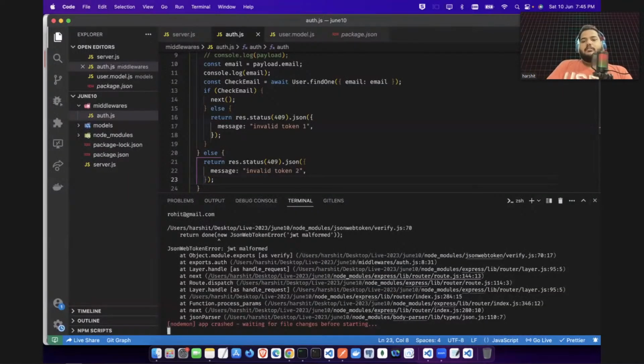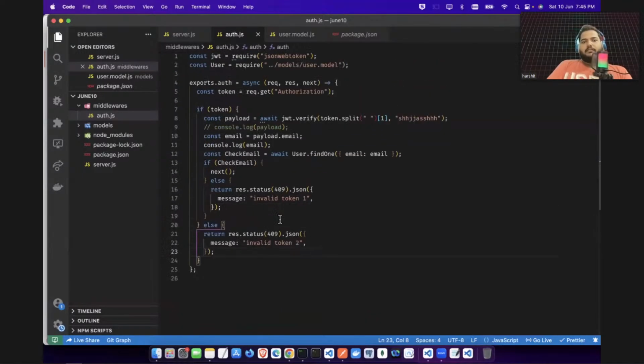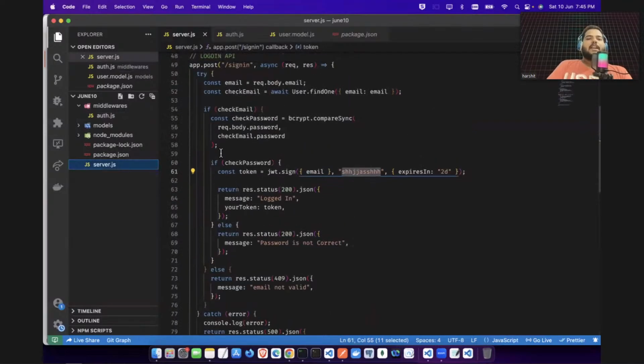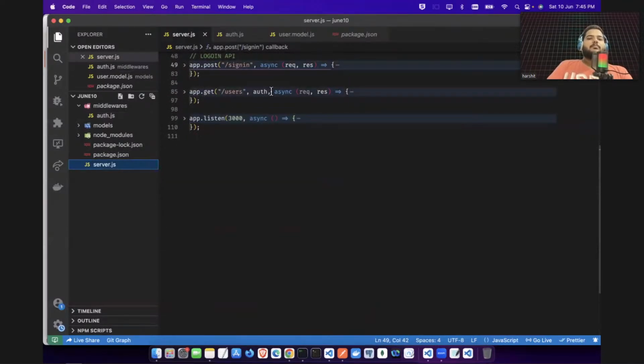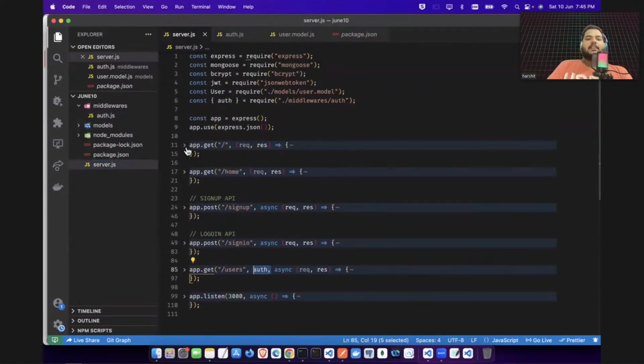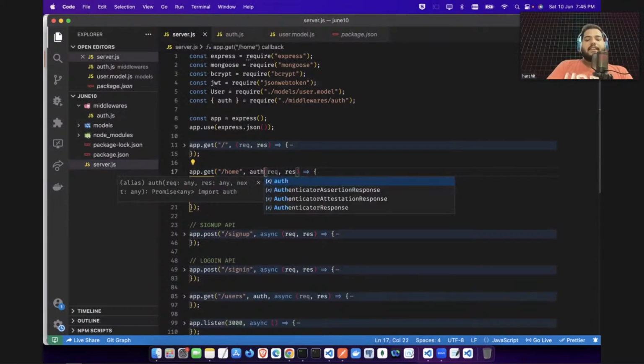Okay, now this is the thing, guys. This is the thing which we have right now, what we have made. So now whatever API you will build. Right now we have given this middleware to this one here. Let's say I want that no one can call this home function. If they want to call this home function, they need to authenticate.